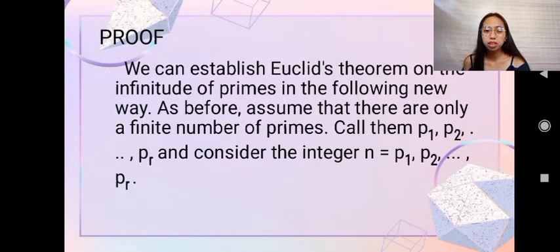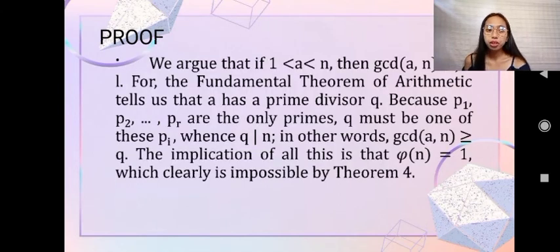So we can establish Euclid's theorem on the infinitude of primes in the following new way. As before, we assume that there are only a finite number of primes and call them p sub 1, p sub 2, up to p sub r, and consider the integer n equal to p sub 1 times p sub 2 up to p sub r. So we argue that if 1 is less than a, and a is less than n, then the GCD of a and n is not equal to 1.